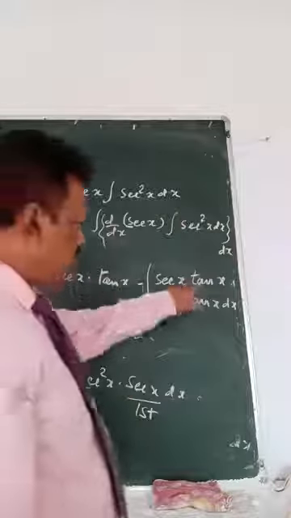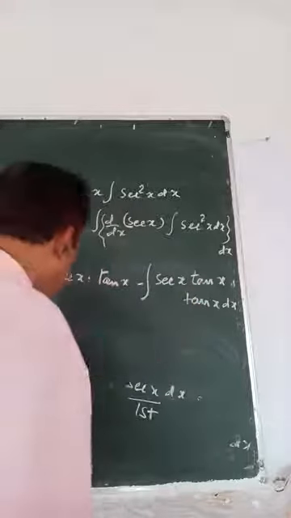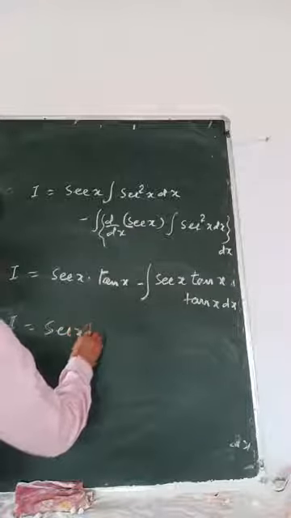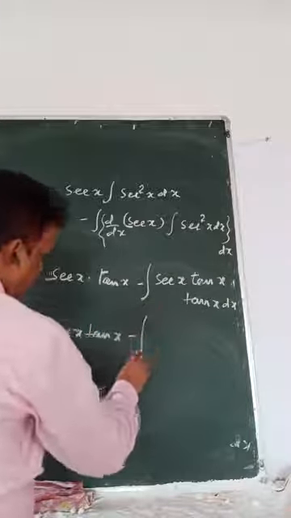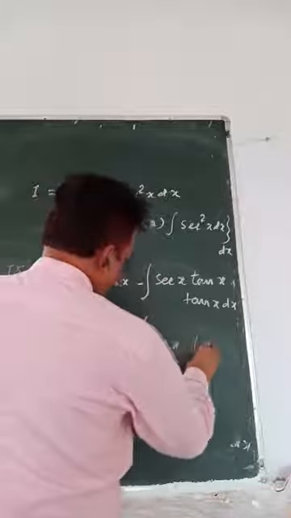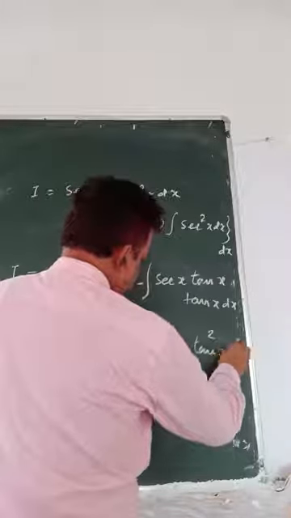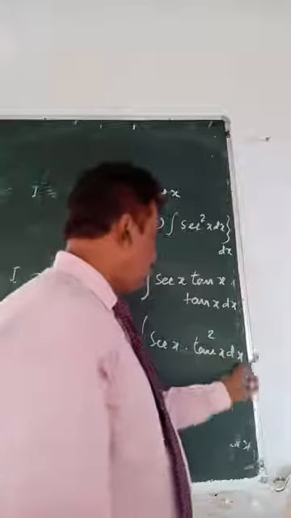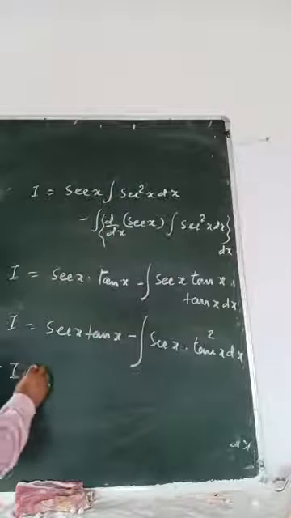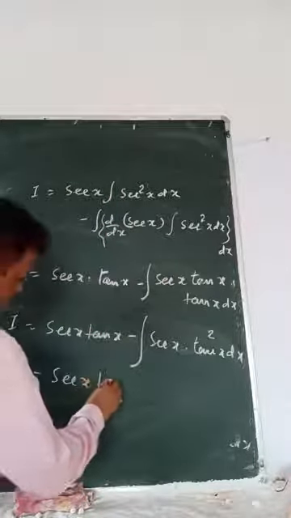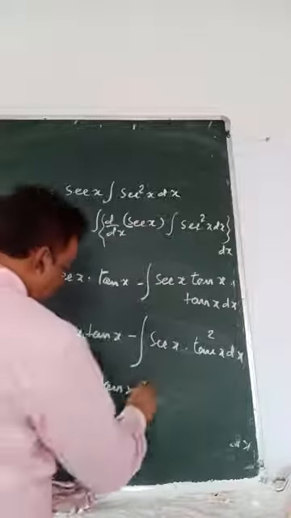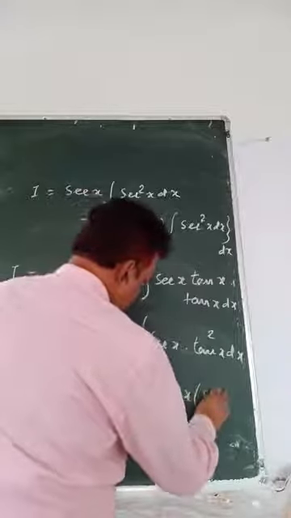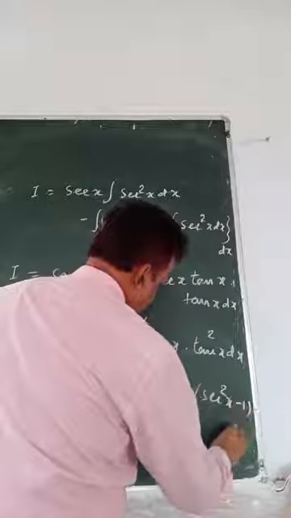So tan x becomes tan square x. So I equals sec x tan x minus integral of sec x tan square x. Now tan square x, you can write as sec square x minus 1. So I equals sec x tan x minus integral of sec x times sec square x minus 1 dx.